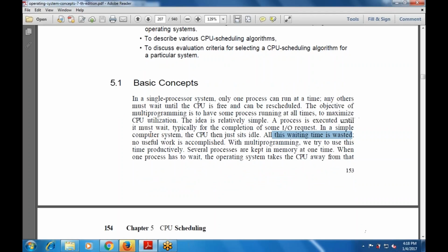All this waiting time is wasted, and no user work is accomplished. With multi-programming, we try to use this time productively, and multiple processes are kept in memory at one time. When one process has to wait, the CPU is scheduled for another process. That means no two processes are executed at the same time; one process has to wait for another to be executed.